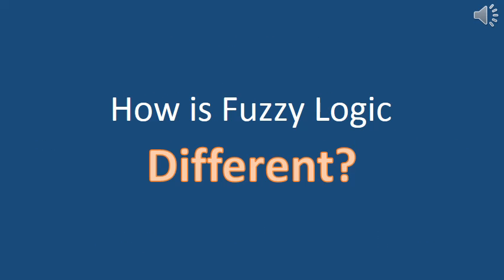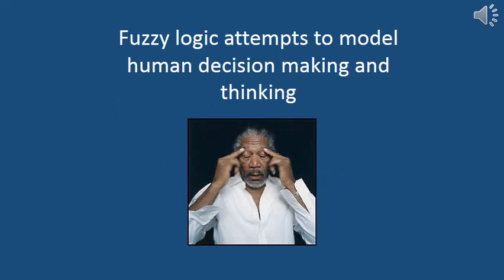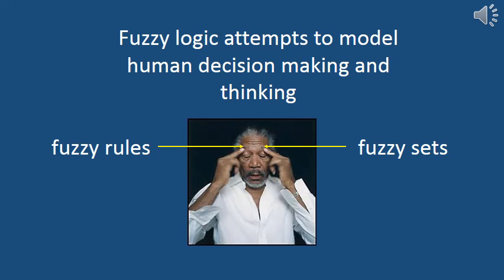How is fuzzy logic different from conventional logic? Fuzzy logic is different because it attempts to model human decision-making and thinking. This is accomplished through the use of fuzzy sets and fuzzy rules.